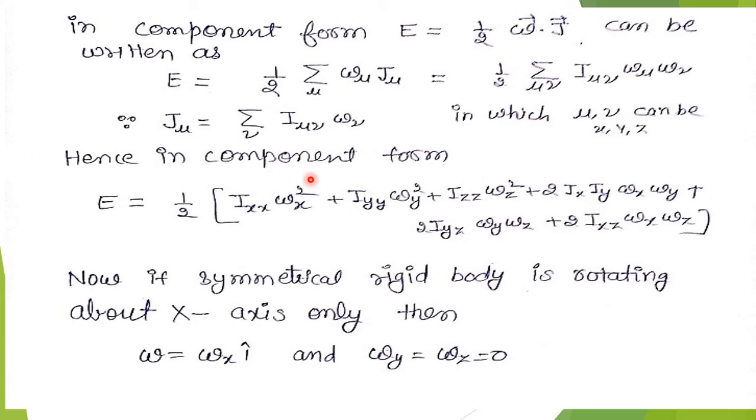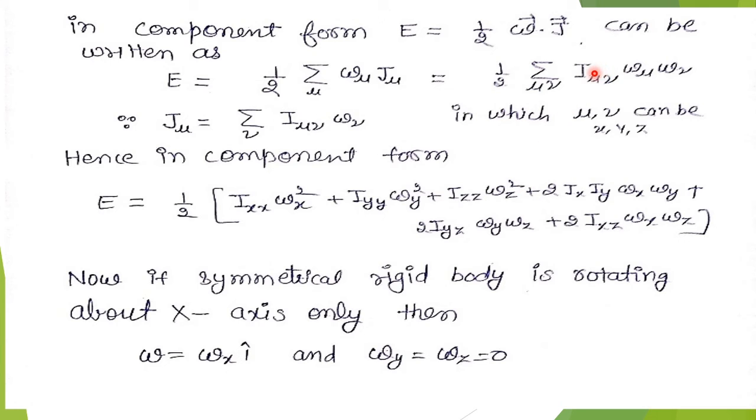So in component form, if we put this, we have E equals half summation over mu and nu of I mu nu omega mu omega nu. This is our form, and mu and nu can be x, y and z. So we can write this in component form. Then we get E equals, when mu and nu are both x, both y and both z, the terms Ixx omega x square plus Iyy omega y square plus Izz omega z square.